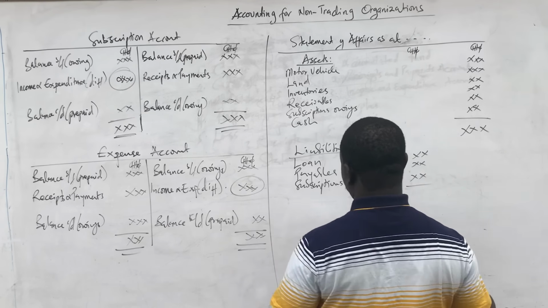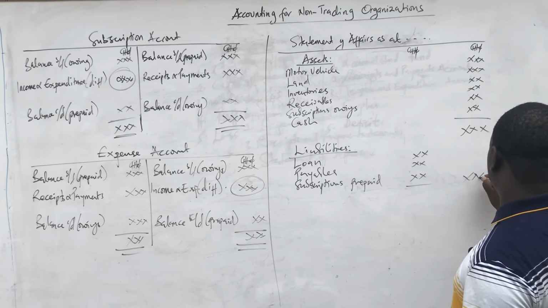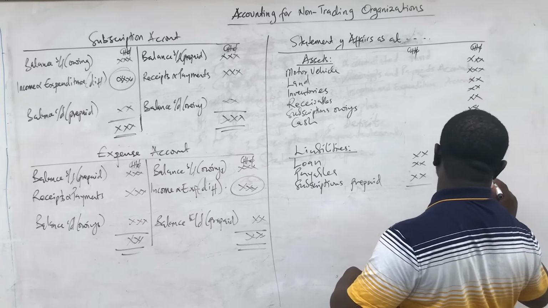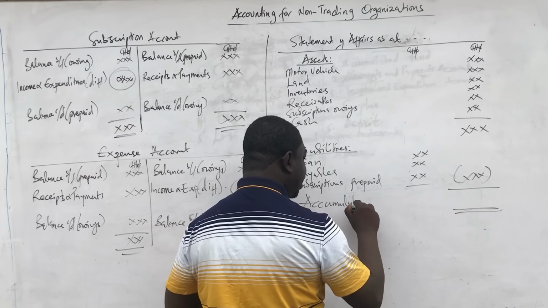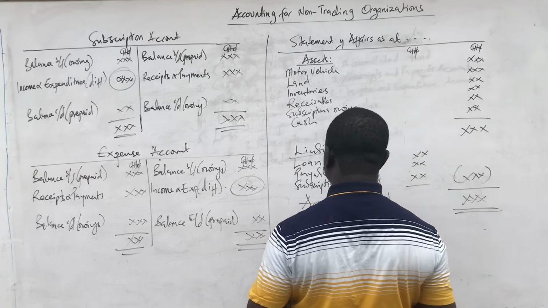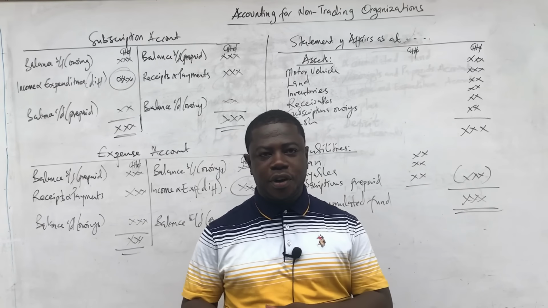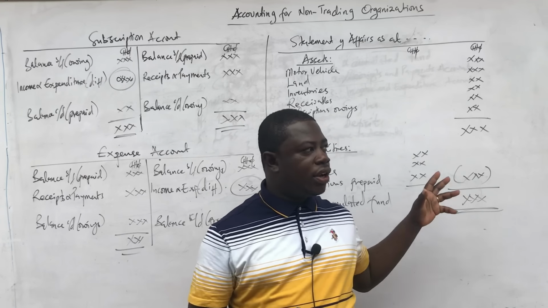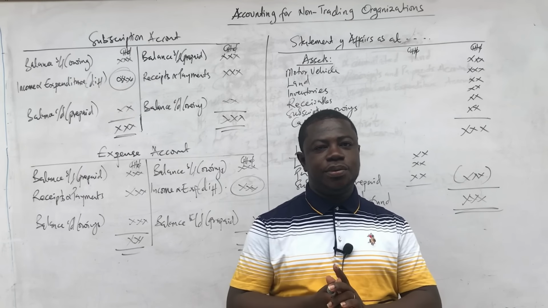So let's assume these are only liabilities. So when we add up the liabilities, we are going to subtract that from the assets, and the resultant figure is called accumulated fund. So that is how you go by accumulated fund. Okay, so this is your statement of affairs at the beginning of the year that you are going to prepare to get your opening accumulated fund for the statement of financial position.